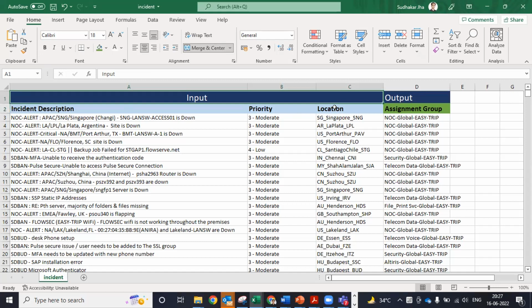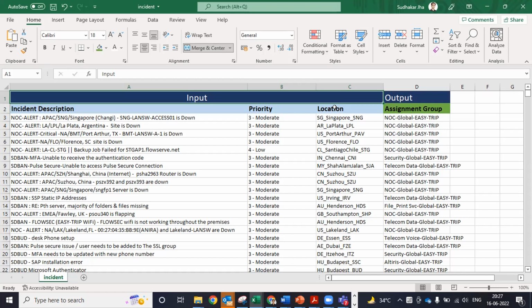As we know, in the current service industries, tickets are coming in from across the globe and the volume of data is really huge. It's very cumbersome for the L1 team to handle and assign them with a quick turnaround to the right assignment group. So in this model which we have built, we can leverage that to predict the right assignment group, which Sandeep will show in the coming time.